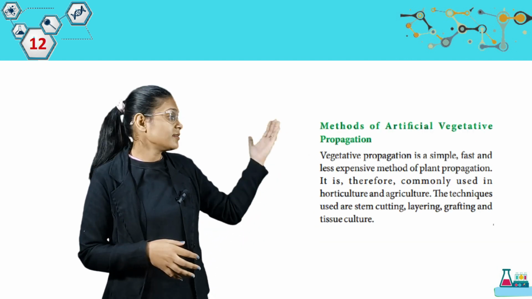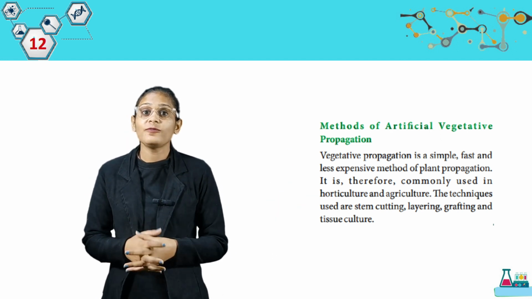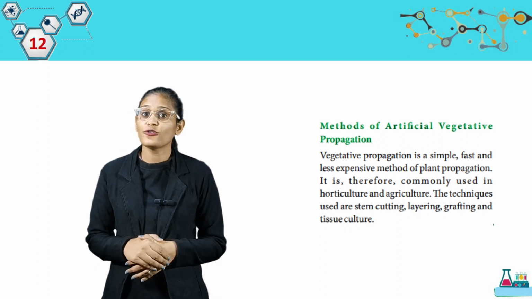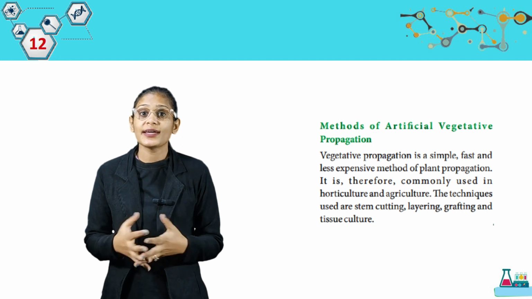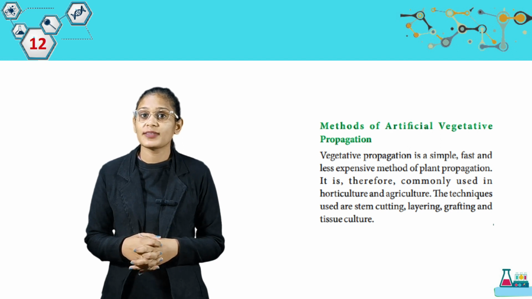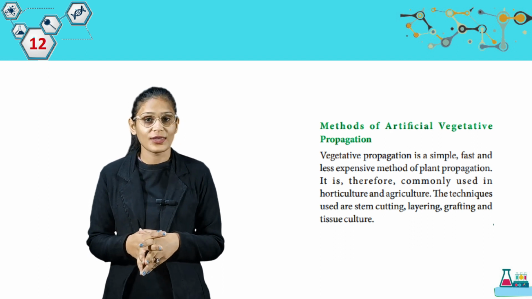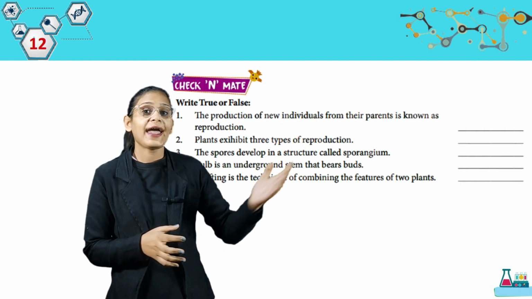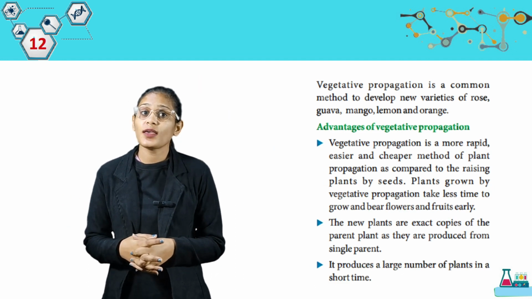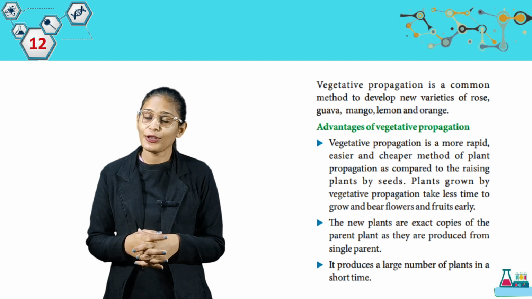Now we have methods of artificial vegetative propagation. Vegetative propagation is a simple, fast and less expensive method of plant propagation. It is therefore commonly used in horticulture and agriculture. The techniques used are stem cutting, लेयरिंग, ग्राफ्टिंग एंड टिश्यू कल्चर. सो स्टूडेंट, वेजिटेटिव प्रोपगेशन बहुत कम एक्सपेंसिव है, इसीलिए हॉर्टिकल्चर और एग्रीकल्चर में बहुत ज्यादा यूज किया जाता है. नाउ वी हैव चेक एंड मेड, as we already read about these things, so you can do it by yourself. Vegetative propagation is a common method to develop new varieties of rose, guava, mango, lemon and orange.